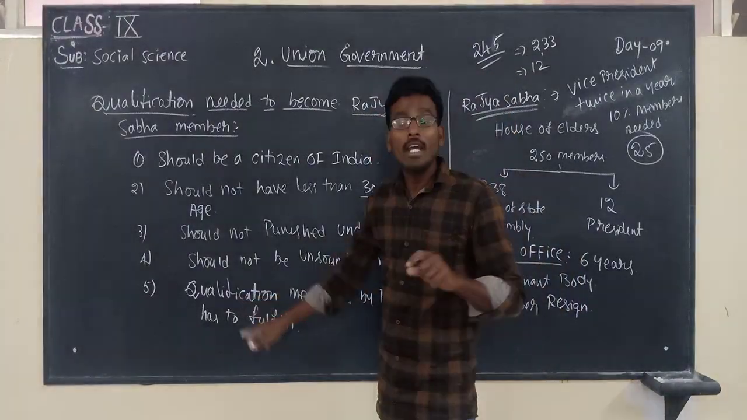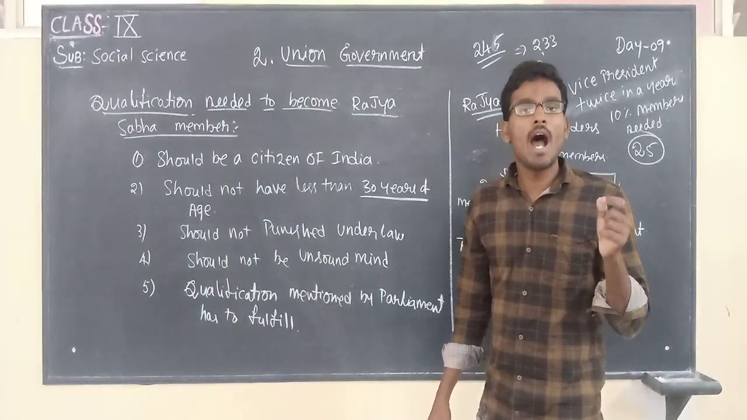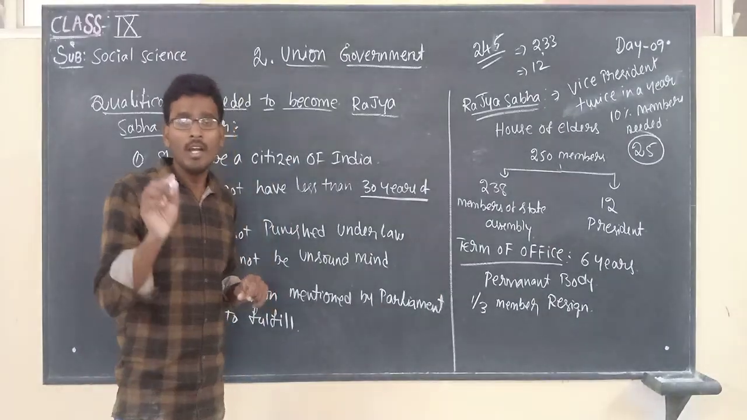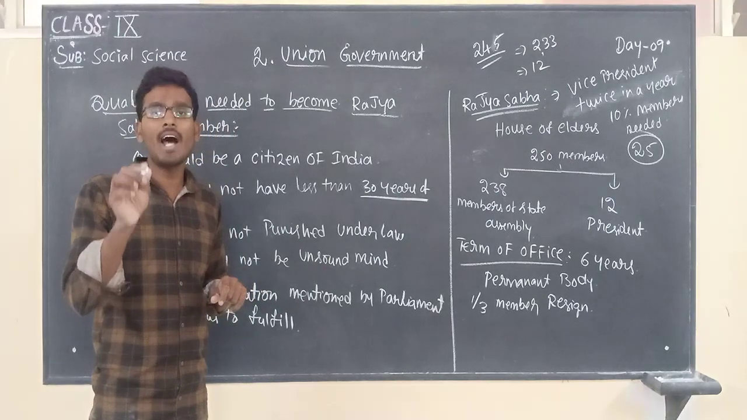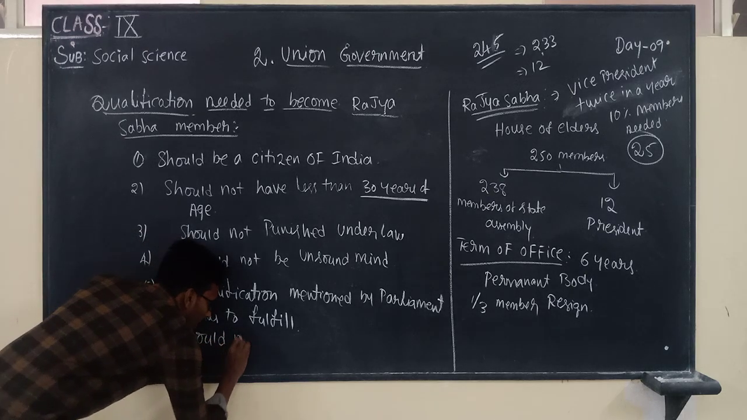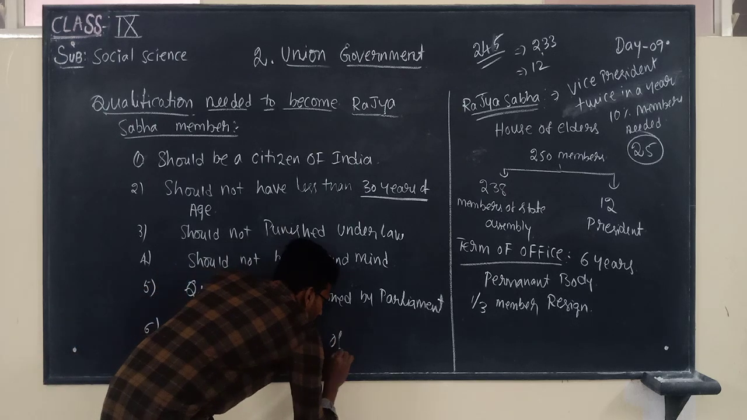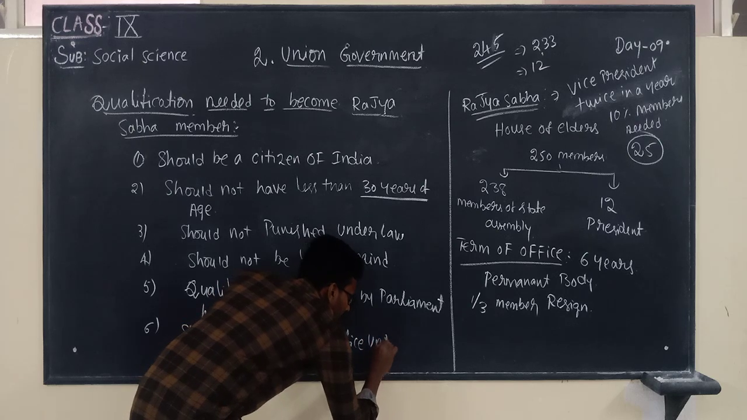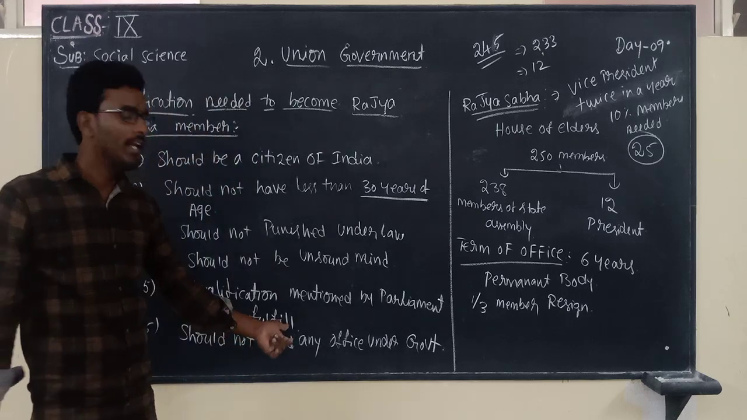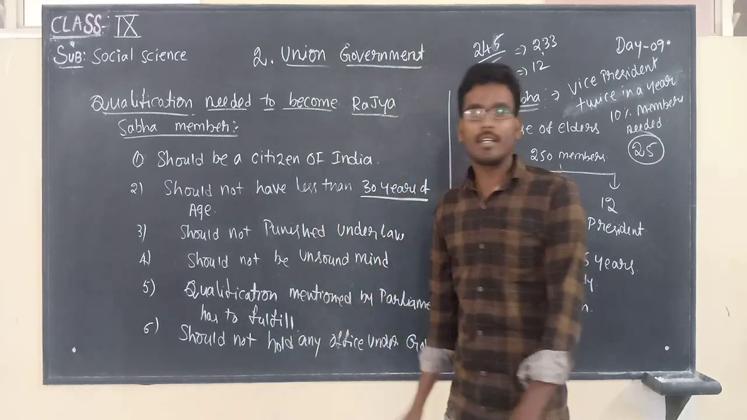So here, the mental condition of the person should be good. And after that, he has to fulfill whatever qualifications are mentioned by the Parliament. And moreover, one more qualification: he should not hold any office under the government. He should not hold any office under government, means what? He should not be employed under the government sector.